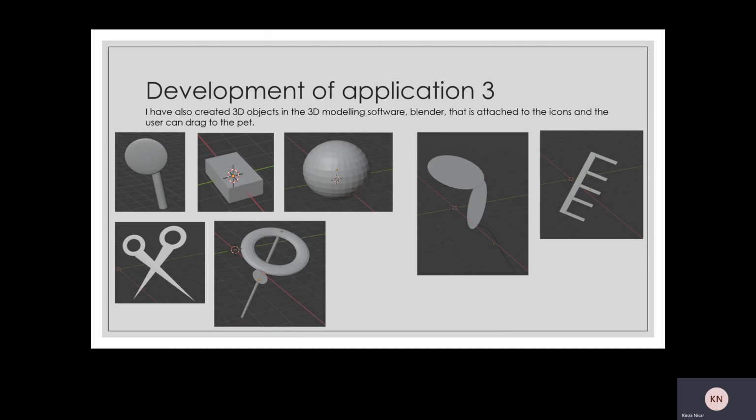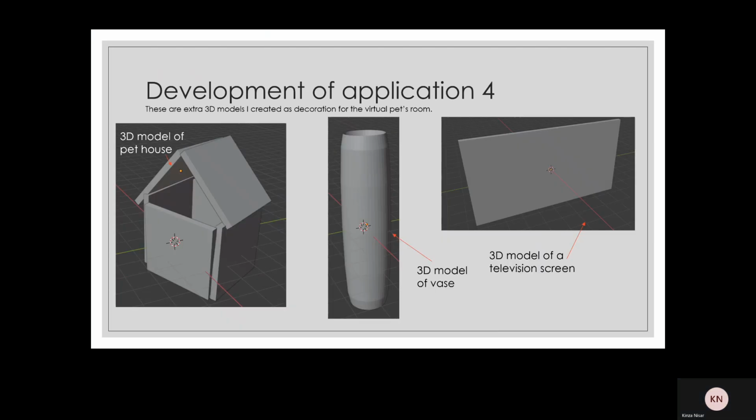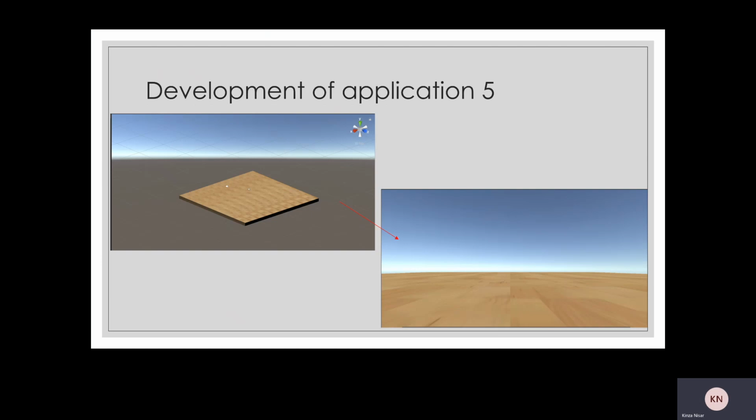Next, you can see the 3D models of the objects that the user can drag from the icon to the pet. For example, the shower head 3D model can be dragged from the shower icon to the pet so the showering action can be activated. Here you can see extra 3D models that were created to decorate the pet room, for example, the pet house, vase, and television screen. You can see the 3D environment. The background has been made in Unity.